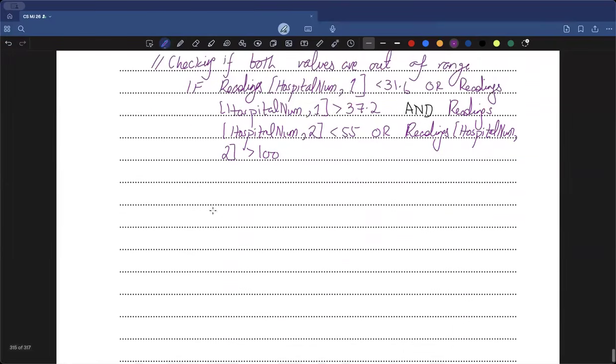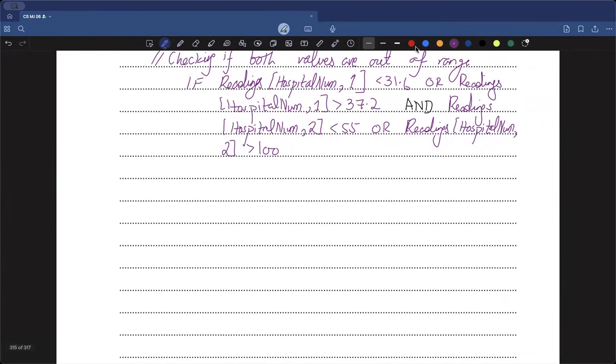Then this will mean that both the values are out of the range, and I would say, okay, then output what? Then output what?